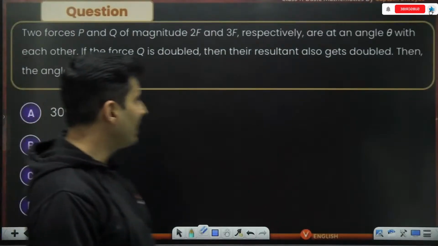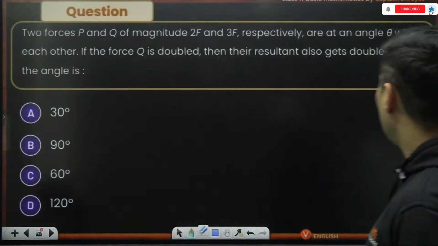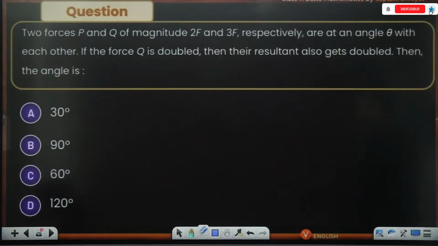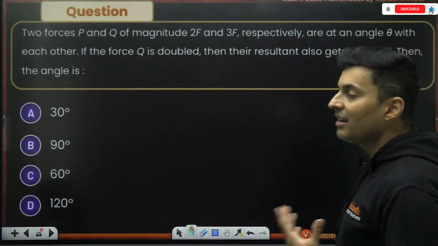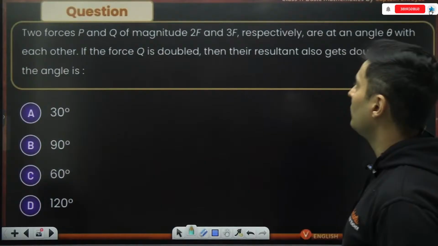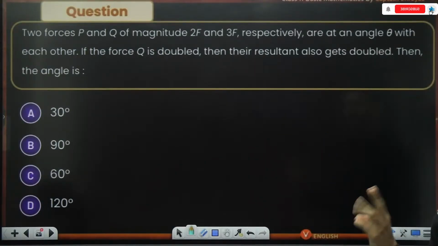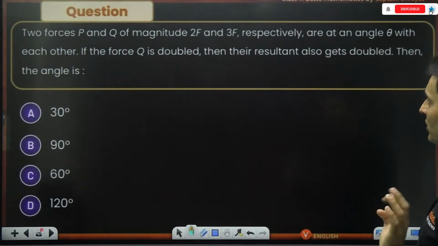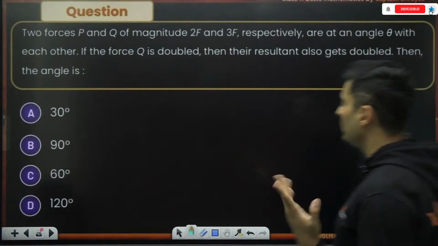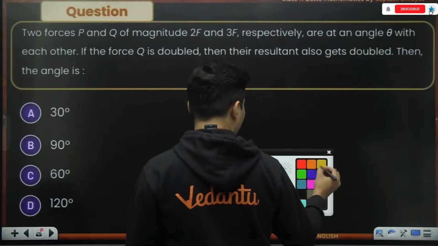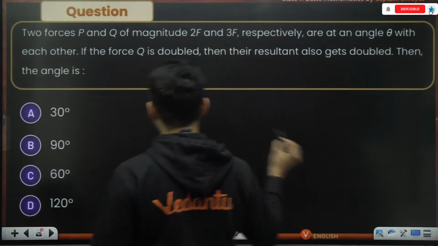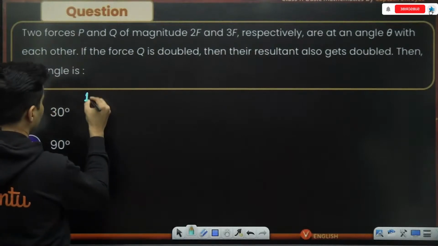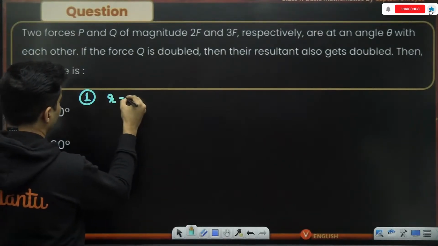Two forces of magnitude 2F and 3F are at an angle theta with each other. If the force Q only is doubled, then the resultant also gets doubled. Then the angle is how much? The magnitudes are 2F and 3F, angle theta. Okay. So in the first scenario, let's say the resultant is R.